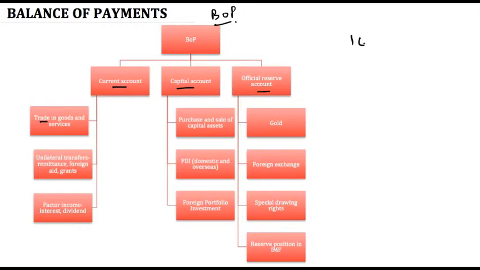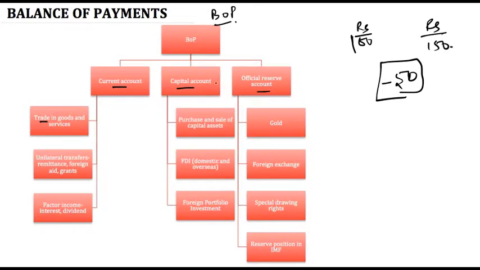For example, India exports ₹100 worth of goods and services combined in an entire year, and India imports 150 worth of goods and services in the entire year. So the balance is negative 50, and this will be a part of current account balance of payment, minus 50 here. Similarly, we'll find out the balance of all the other sub elements and then we'll balance out and find out balance of payment.